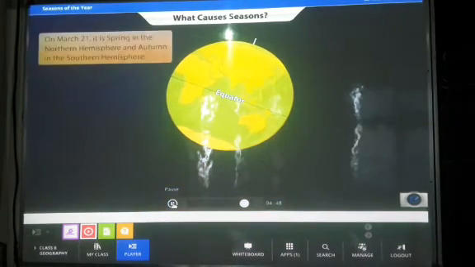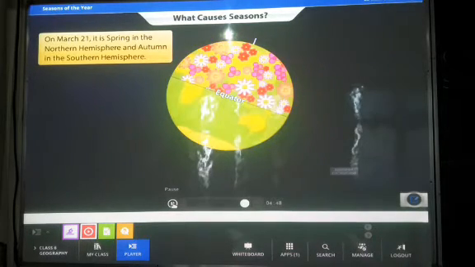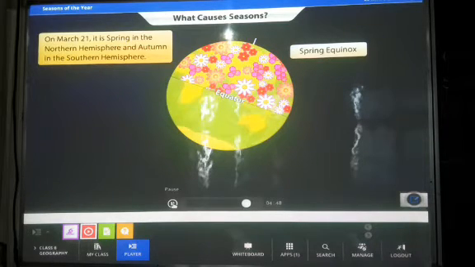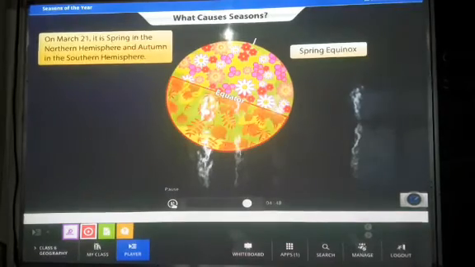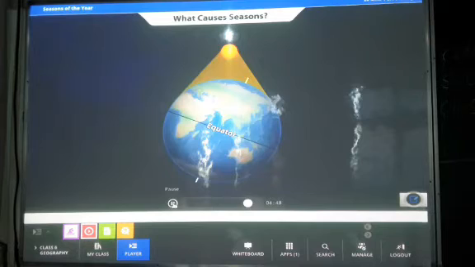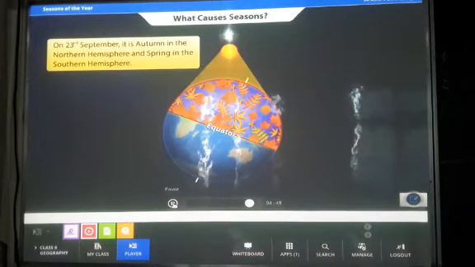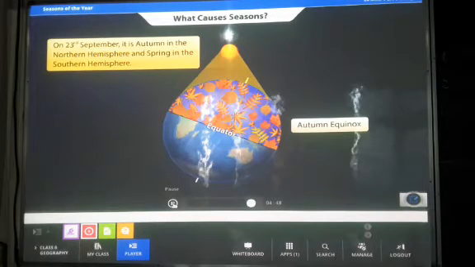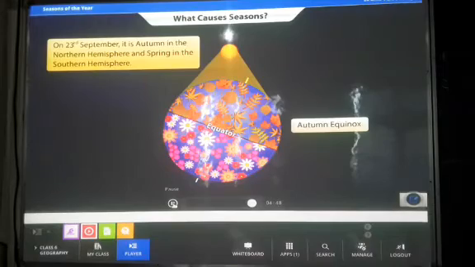On the 21st of March, it is spring in the Northern Hemisphere. On the 23rd of September, another equinox takes place. At this time, it is autumn in the northern hemisphere, so it is referred to as the autumn equinox. At this time, it is spring in the southern hemisphere.